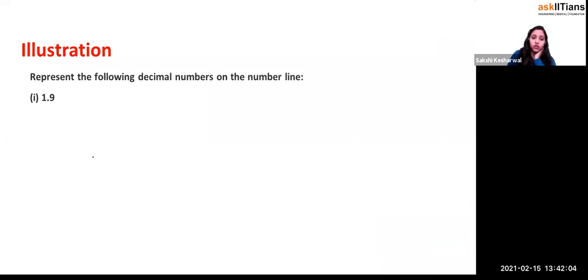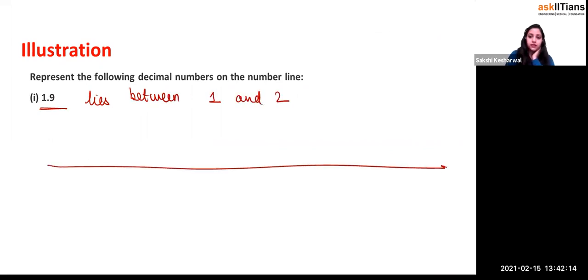Now represent this on a number line. This lies between which two numbers? Between 1 and 2, yes or no? So you make a number line. Please take a proper scale and mark it. This is 0, this is 1, and this one is 2. Now divide it into 10 equal parts: 1, 2, 3, 4, 5, 6, 7, 8, 9, and 10 parts.